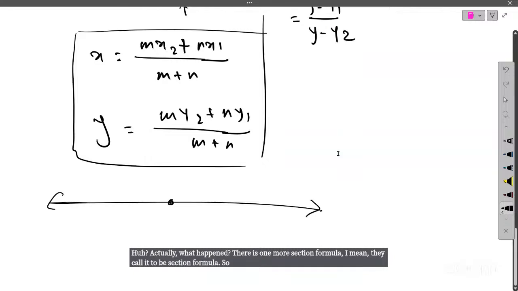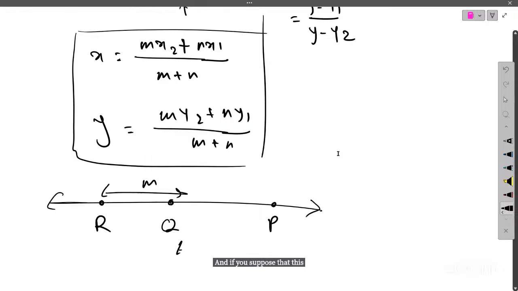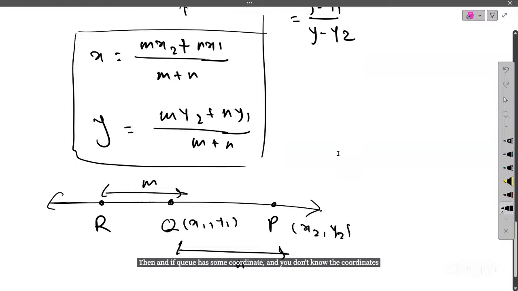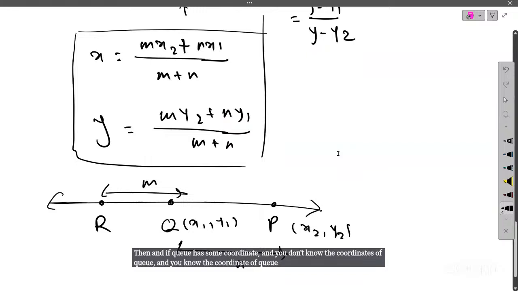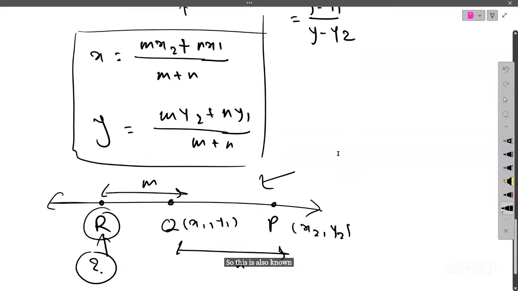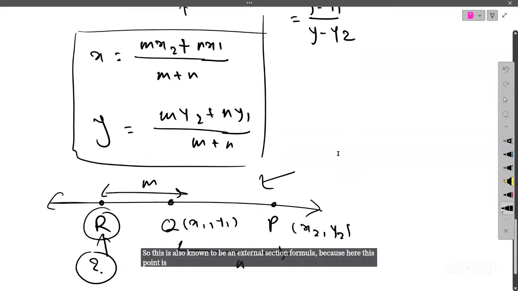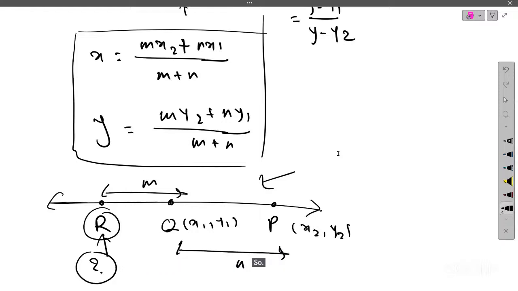If you have one section QP, and some other point R which is external to this section, and you suppose this ratio is m and this ratio is n, and you know the coordinates of P and Q, and you want to find the coordinate of R, this is known as the external section formula, because here this point is not a part of our line segment PQ, it's some kind of external thing. So it's another thing. I think some of the JEE students know this.